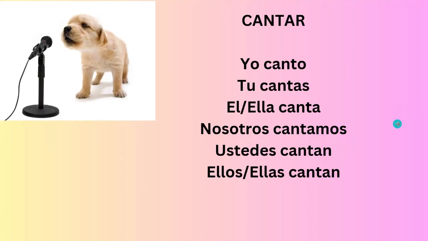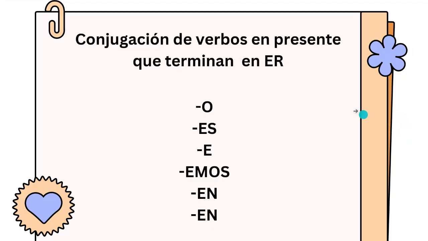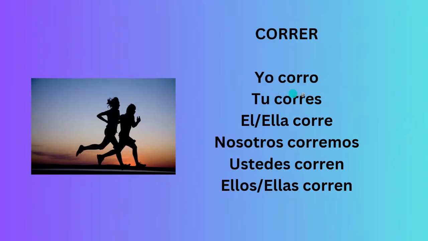So that's for cantar, ending in AR. Then we have the ER that ends in o, es, e, emos, en. And the example is yo corro, tú corres, él o ella corre, nosotros corremos, ustedes corren y ellos, ellas corren. All of them are regular verbs.